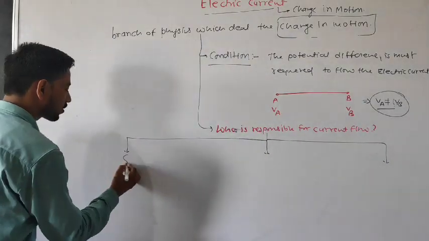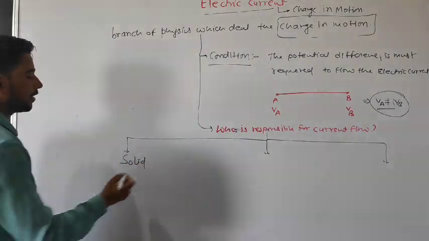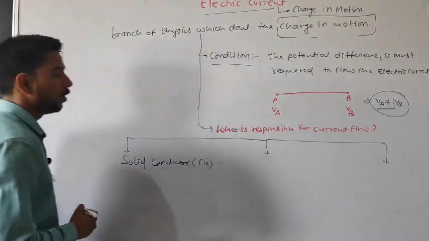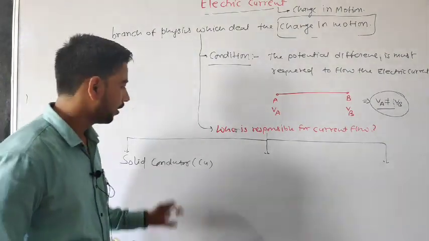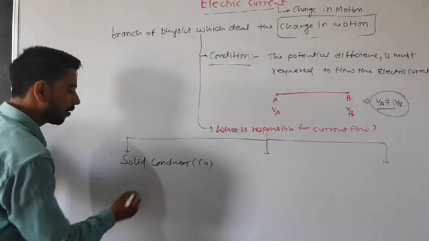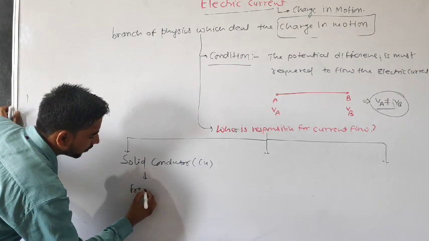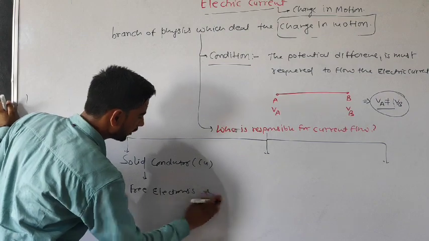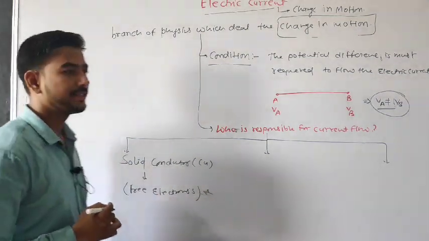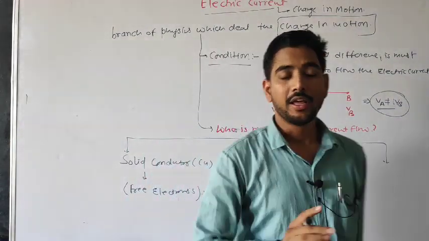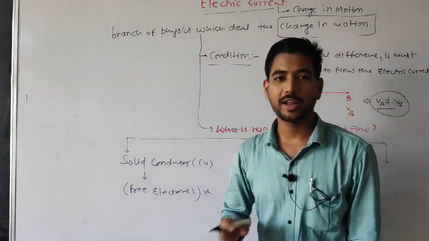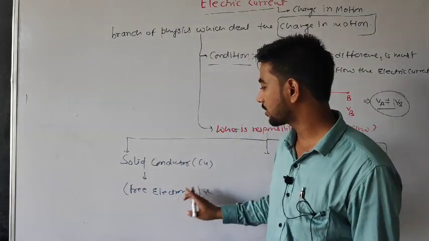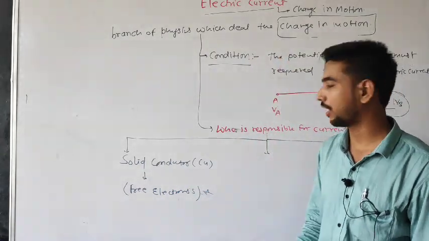If you talk about solid conductors, like copper, who is responsible for current flow in case of solids? Always remember, the free electrons are responsible for flowing the current in solid conductors. In any solid conductor, whether copper, aluminum, or anything else, the free electrons are responsible for current motion.